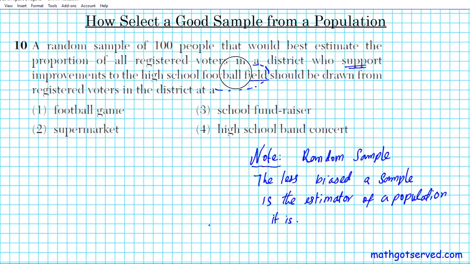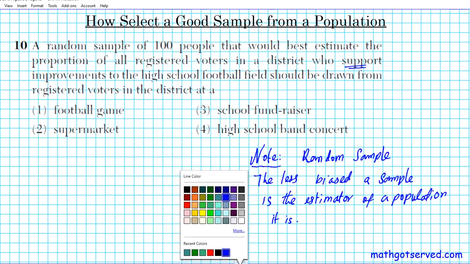So the area you want to collect your elements for your sample population from should be an area comprised of people that are not clearly biased to either high school or football or a combination of both. Alrighty? Okay, so let's go over the options that we have here to see the population space that has the least bias in it.